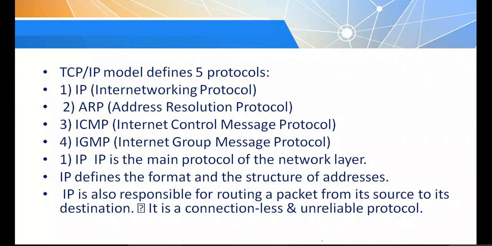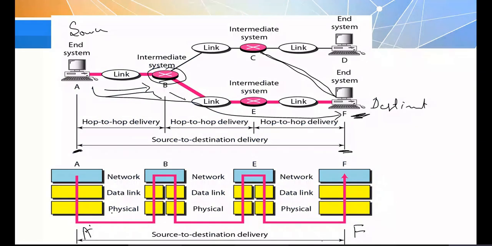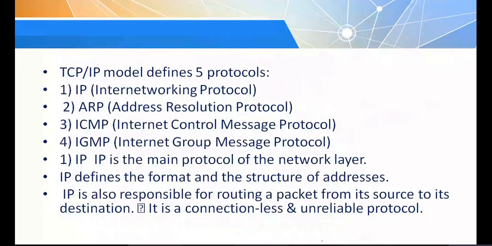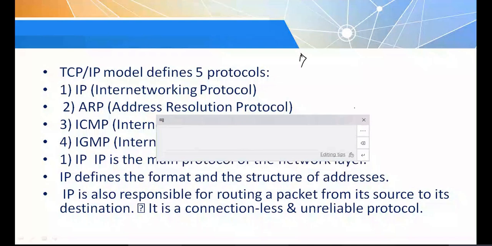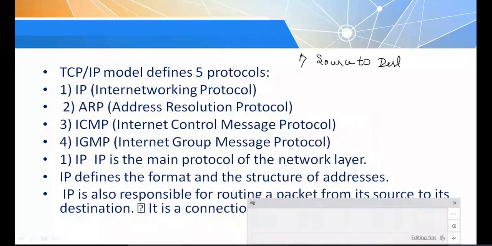One important point you need to remember for the network layer is that it is responsible for source to destination delivery of data. Then routing.